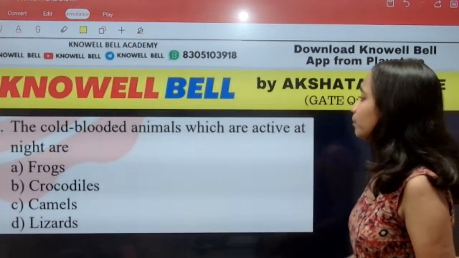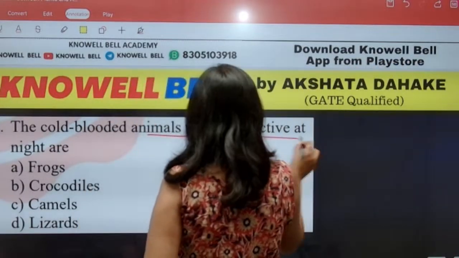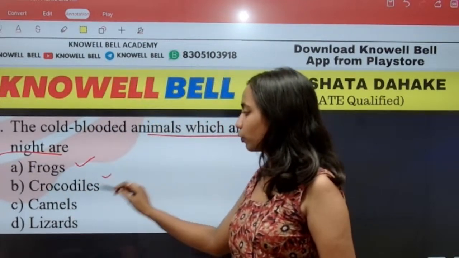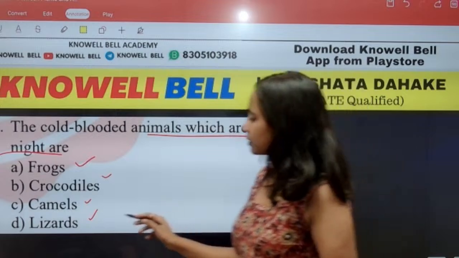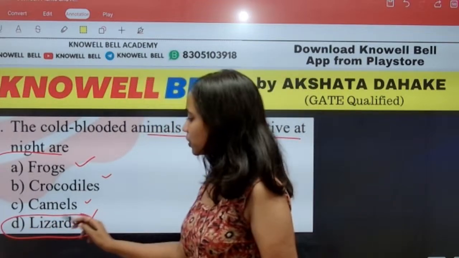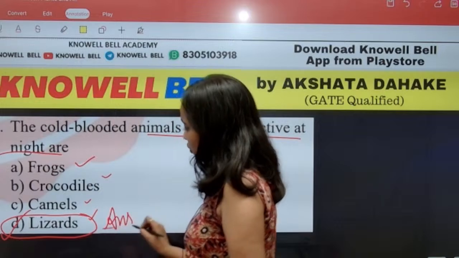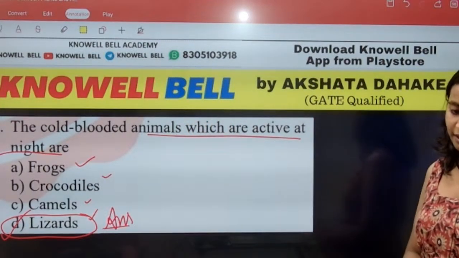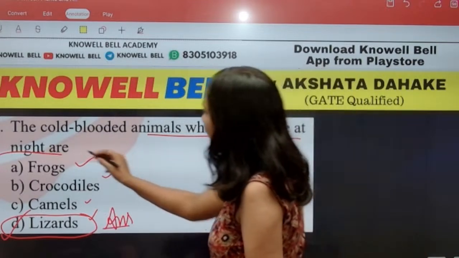Question number 18. The cold-blooded animals which are active at night. Which animals are active at night? Frog, crocodile, camel and lizard. We have to keep in mind that lizards are the animals which are active at night among the given options. So what will the right answer be? Option D.